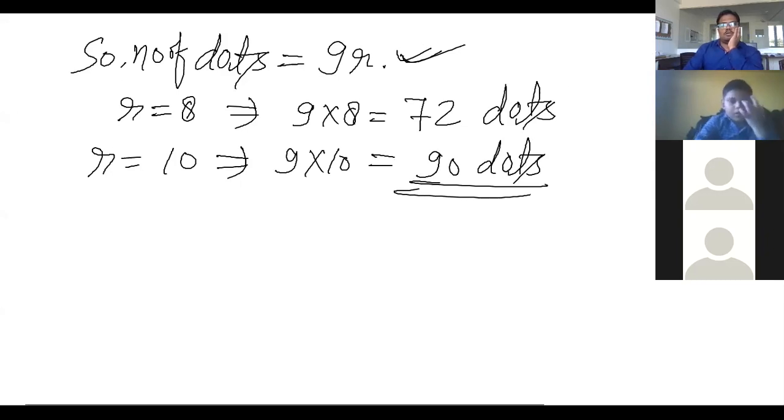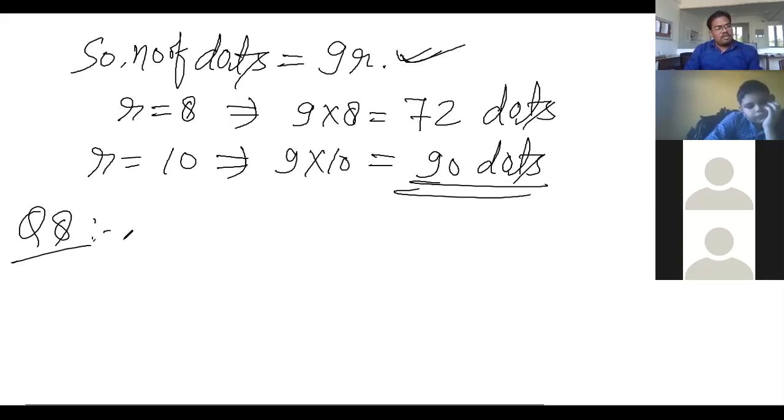So now next question. Question number 8. Class, after completion of this chapter, we will do the Collins workbook. I have started this chapter, so I need to finish this chapter. Then we will continue with the Collins workbook.